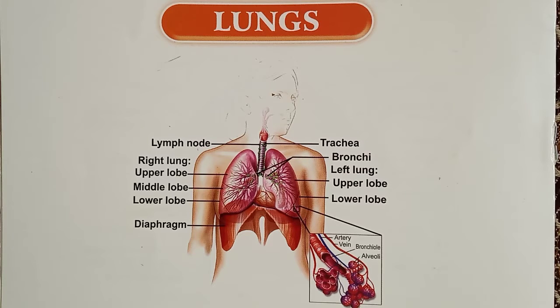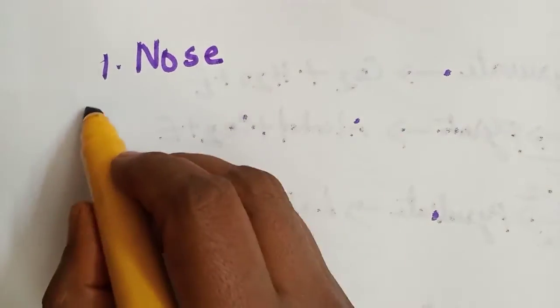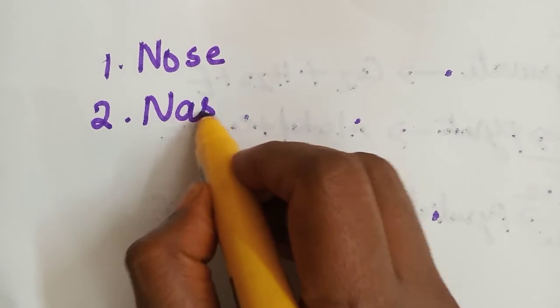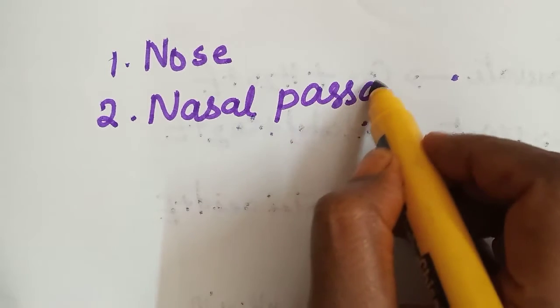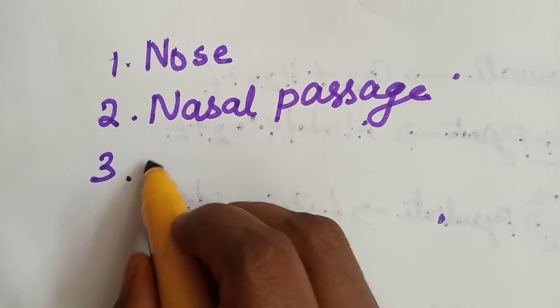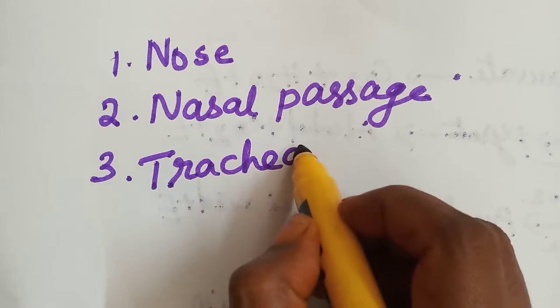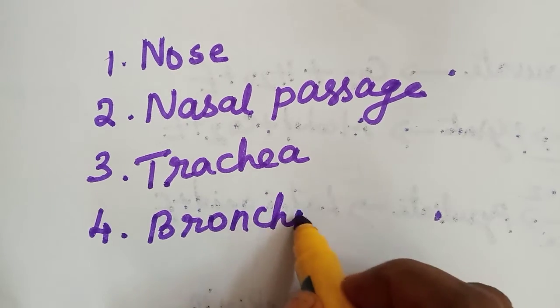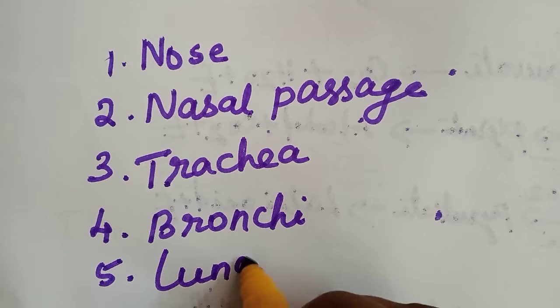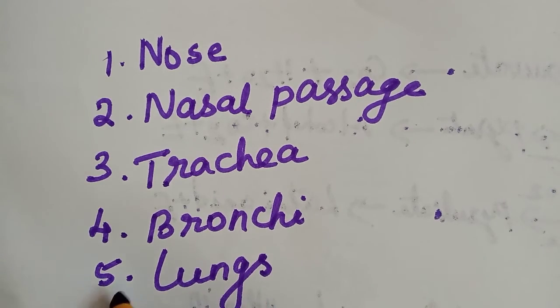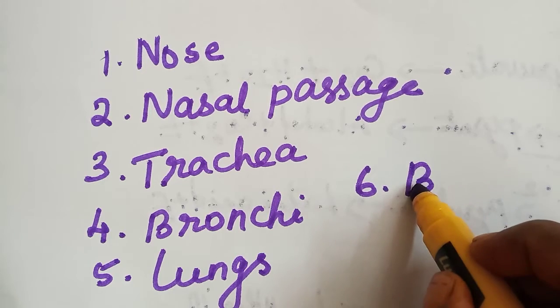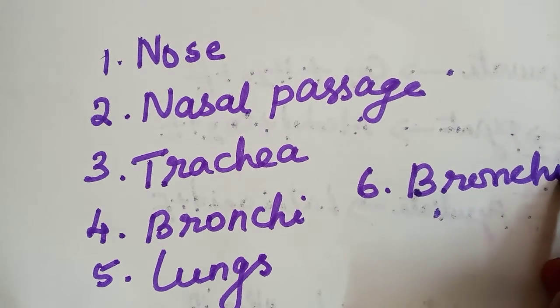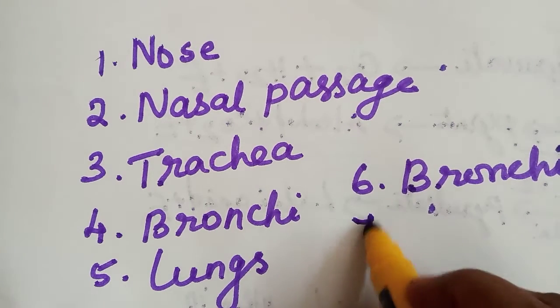Okay, so the main organs of the human respiratory system are: first one is nose, second, nostrils, means nasal passage, third one is trachea, fourth one is bronchi, fifth one is lungs, sixth one is bronchioles, seventh one is alveoli.